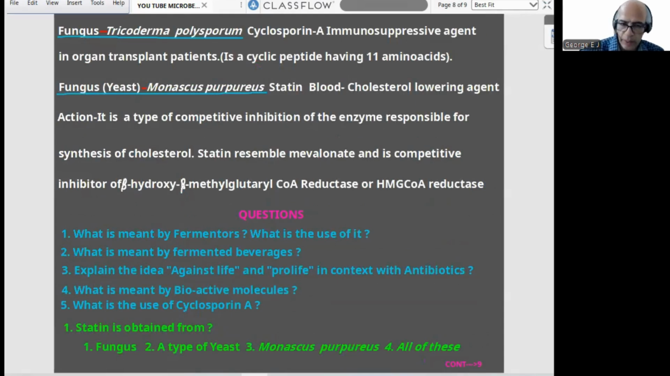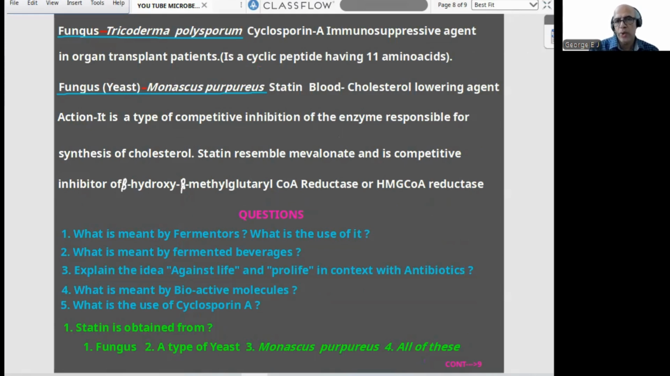Now, another fungus, another important one: the fungus Trichoderma polysporum. The chemical obtained is cyclosporin A. And what is cyclosporin A? It is an immunosuppressive agent. Where? In organ transplant patients.